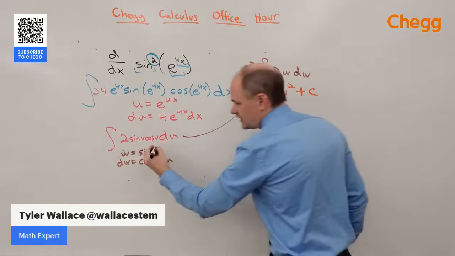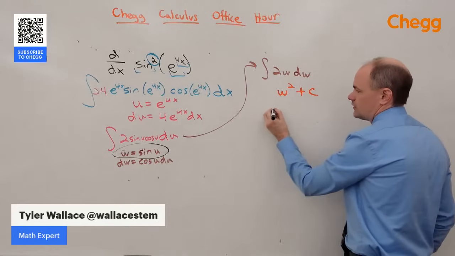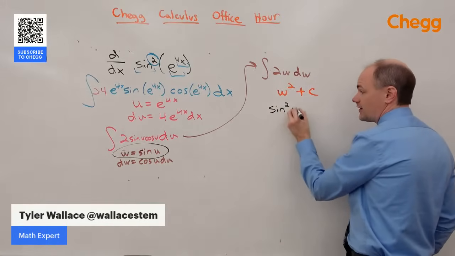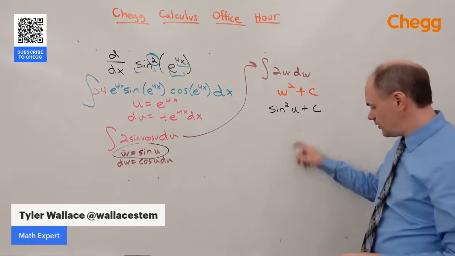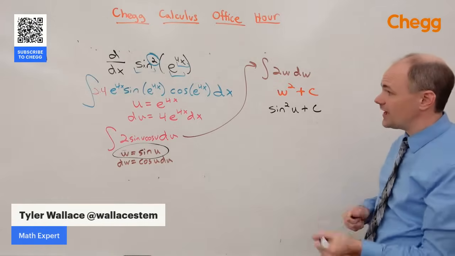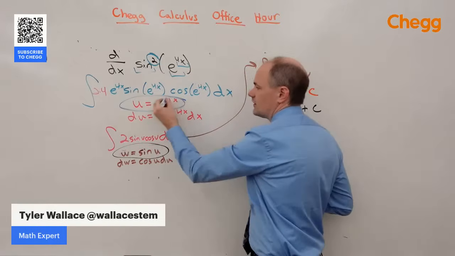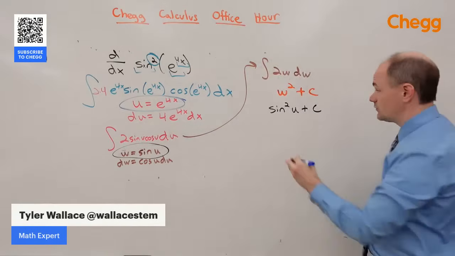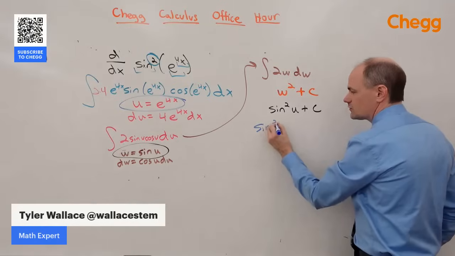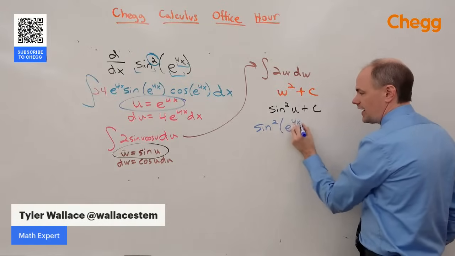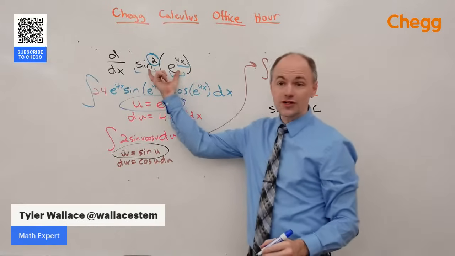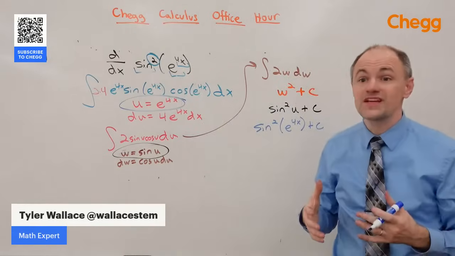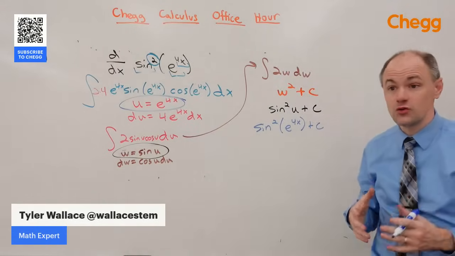So w is the sine of u. So this is the sine squared of u plus c. But we don't want u, so we're going to keep going backwards. u is e to the 4x. So we've got the sine squared of e to the 4x plus c. And sure enough, that is the original problem that we started with, because u substitution really helps us do the